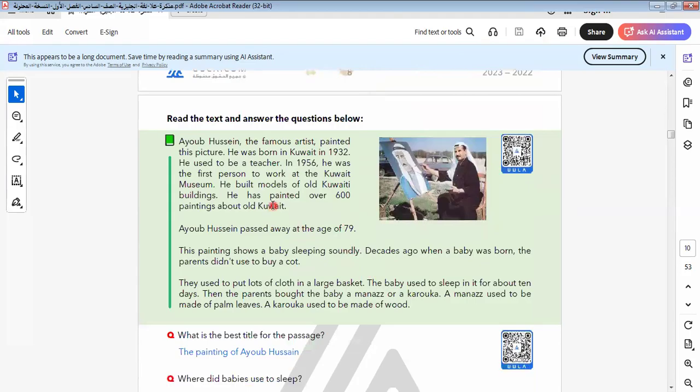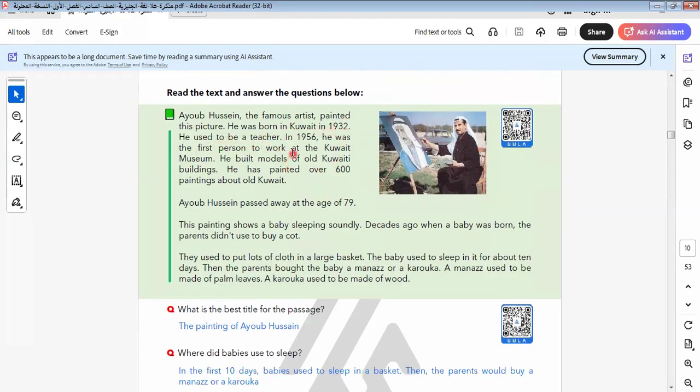Okay, let's read the text about Ayub Hassan and know more about this artist. Ayub Hassan, the famous artist, painted the picture. He was born in Kuwait in 1932. He used to be a teacher. In 1956, he was the first person. So here, when we use "was", when we narrate, we use the past form because I narrated something in the past. Because Ayub Hassan was born, not still born. Okay, so I talk about the past. So "was born" means he was born in the past, not still born.